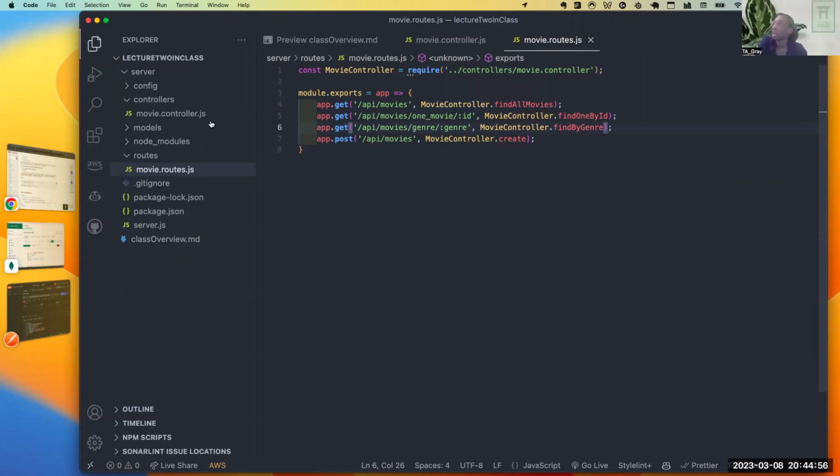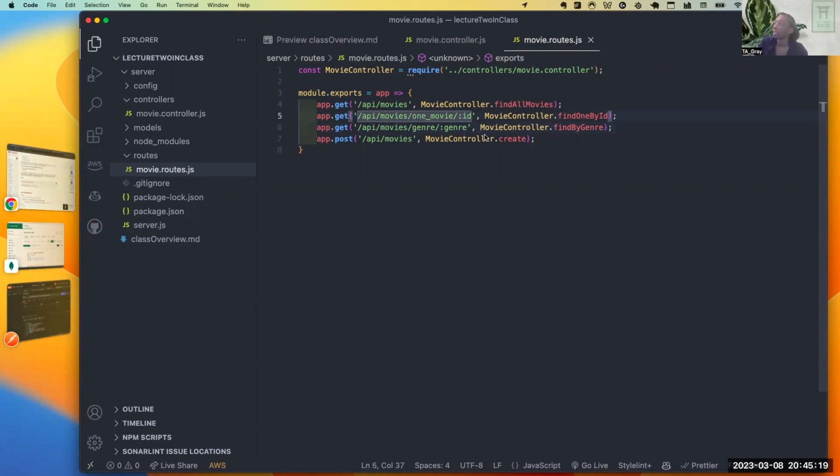That error would also come up if, Kelsey actually mentioned it there, you change the ID to underscore ID. Here, Will is using colon ID, but some folks may put in underscore ID.